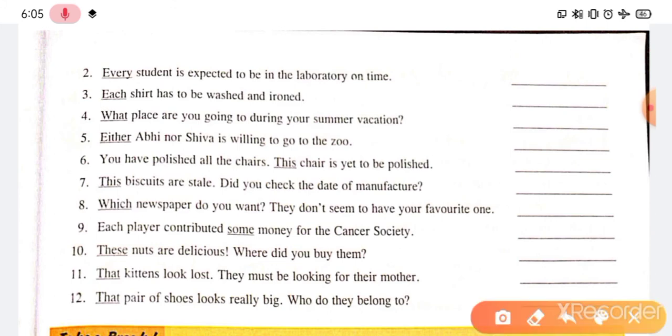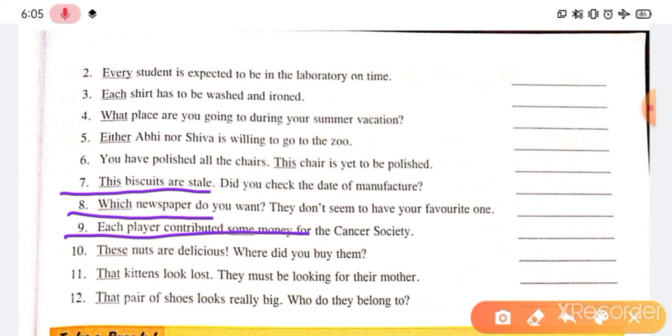Next is "This biscuits are stale." This biscuits, wrong it is. See, this is singular, biscuits is plural. So there must be these. Okay. So, these biscuits are stale. "Which newspaper you want?" Correct it is. Which newspaper? It is correct. "Each player contributed some money." Is it clear also? Yes, correct it is. No error.